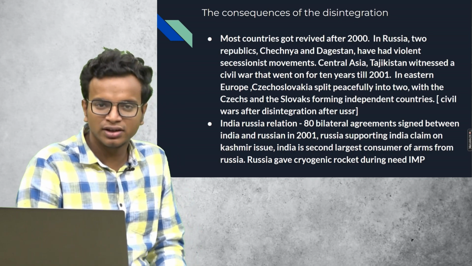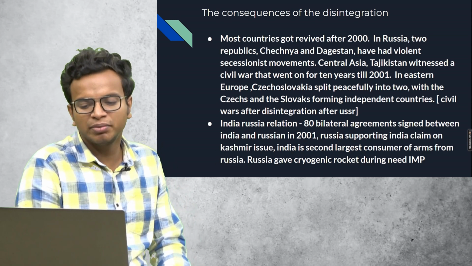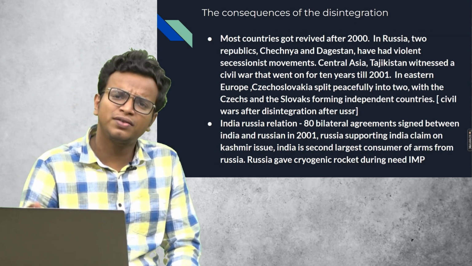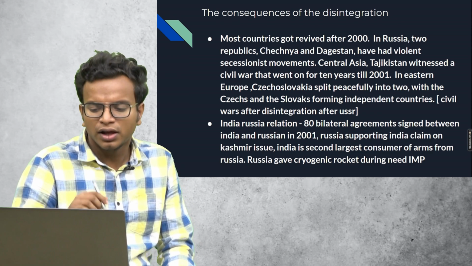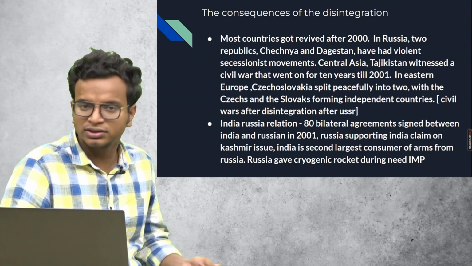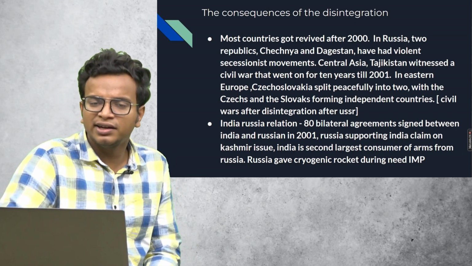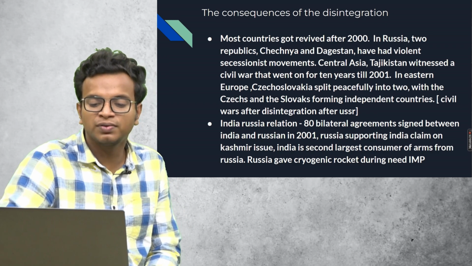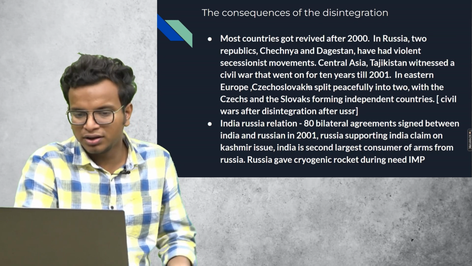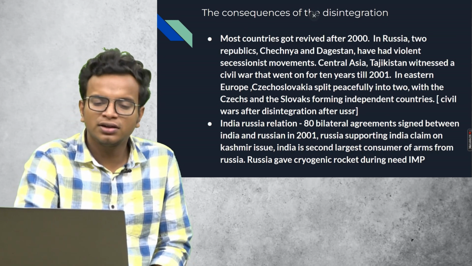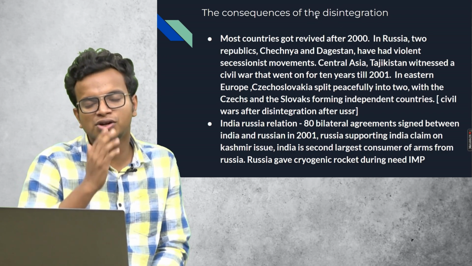Coming to India's relationship in all this, regarding India-Russia relations, 80 bilateral agreements were signed between India and Russia soon after the disintegration, in 2001. Russia basically supported India's claim on the Kashmir issue, and India is the second largest consumer of arms from Russia. Russia also gave a cryogenic rocket during India's need. So these are some of the consequences that can be read out from the disintegration of the USSR.